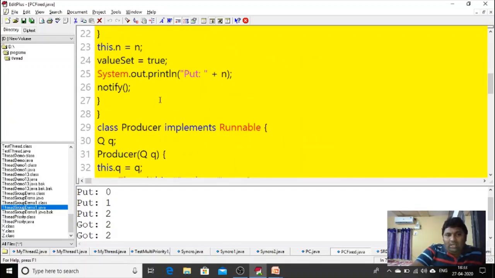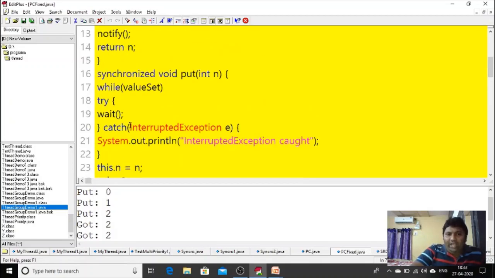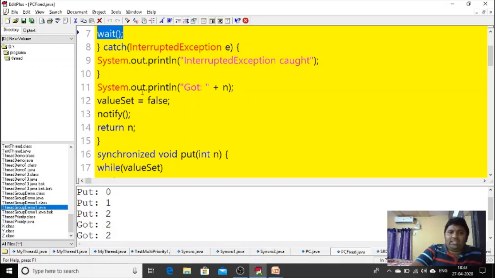Once the producer's put 0 statement is done and it notifies, the consumer will come out of the waiting state. What is the next statement? Got n. So automatically the n value 0 will be there, and now I again set value set equal to false.